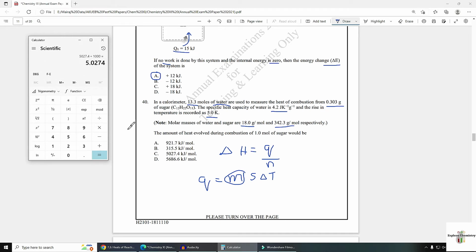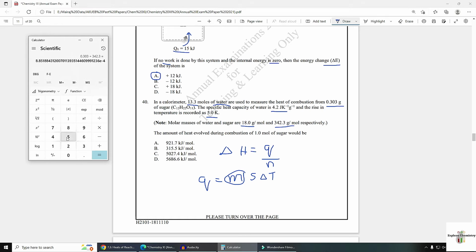0.303 mass is given. 0.303 mass divided by molar mass of sugar 342.3, you will get this many moles of sugar. You need to divide your kilojoules value with this number of moles, 8.8518 exponent minus 4.